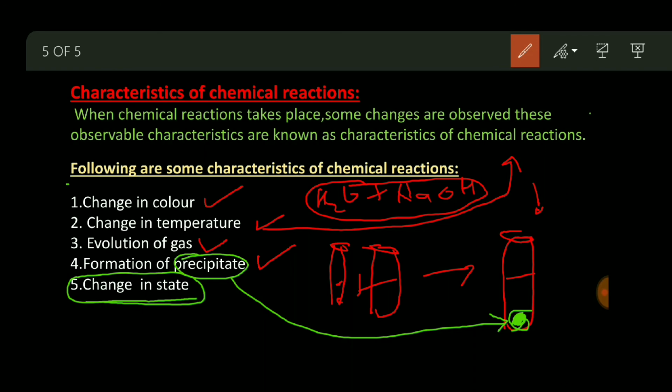Okay, so I think now the concept is clear: what is a chemical reaction, what is a chemical equation, and what are the characteristics of a chemical reaction. Now we have to see how to balance chemical equations. We will see that in our next video, so please don't forget to watch it, it is very important.